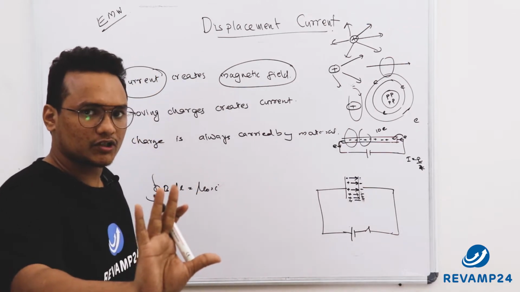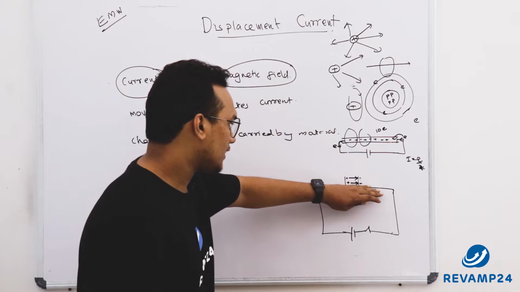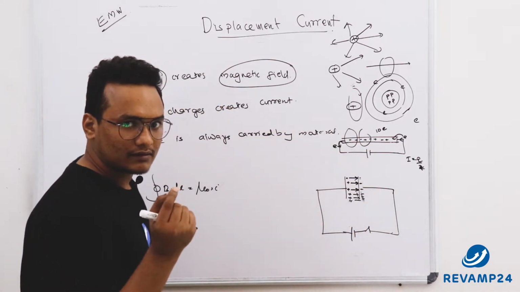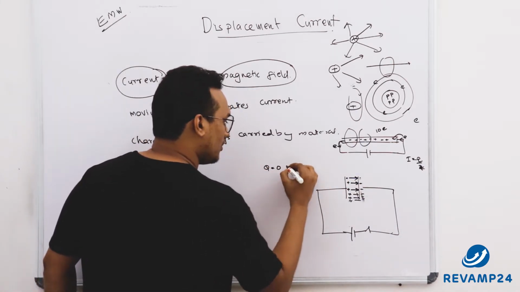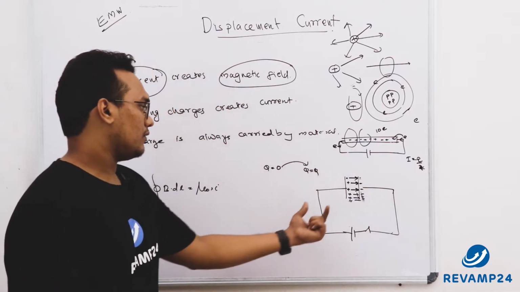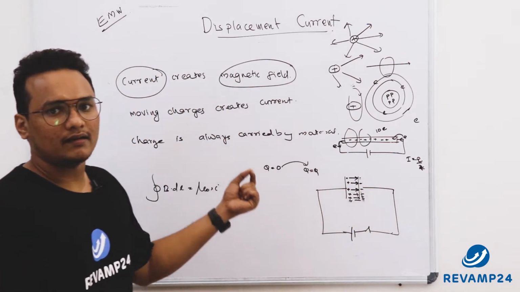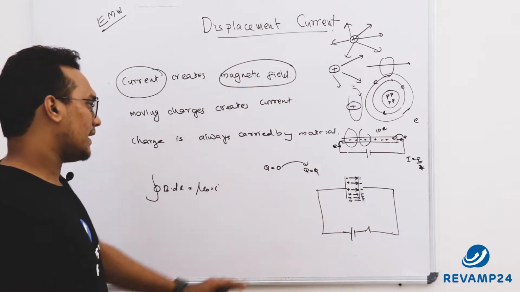Now one thing is for sure here, there is a change in electric field. Initially it is 1, then 2, then 3, then 4, then 5. It keeps on going till where? Till the capacitor is fully charged. So initially Q is equal to 0, and it goes till Q is equal to Q, till the capacitor is charged fully. The electric field across these plates will be increasing. That is the only change here.